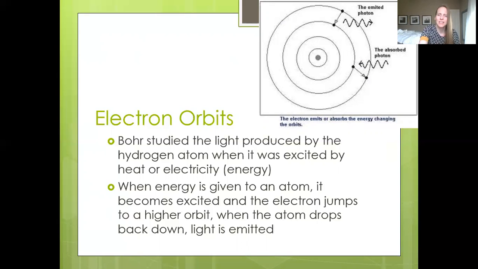And then as that energy stopped being absorbed, the electron wouldn't be able to maintain its excited state. It wouldn't have enough energy to stay in the higher energy orbital. And so it would fall back down to the lower energy orbital that it had started in. And when it fell back down, it would actually release light energy.